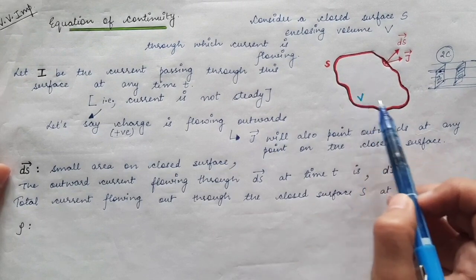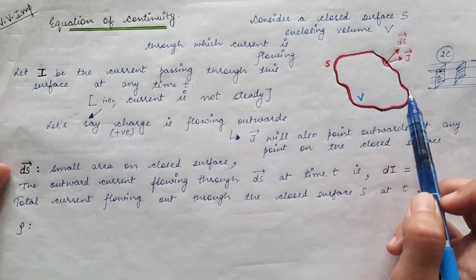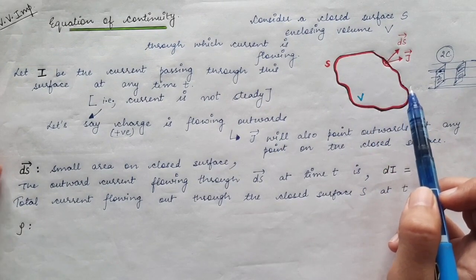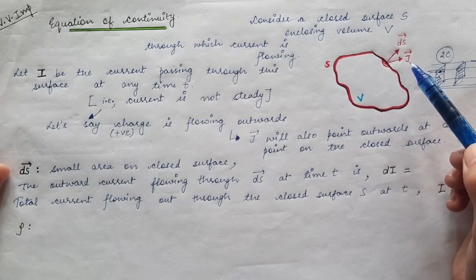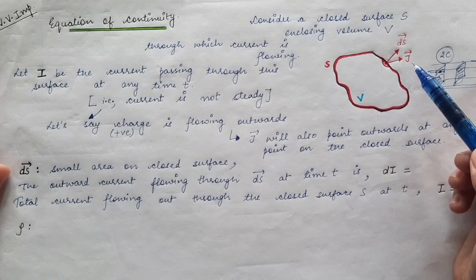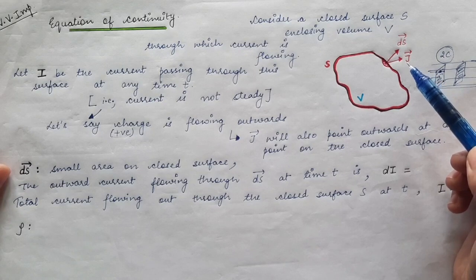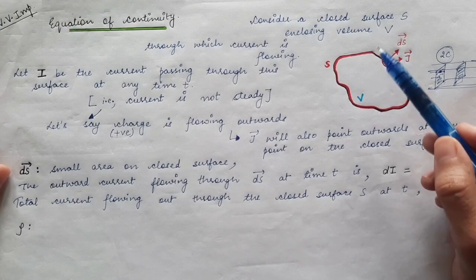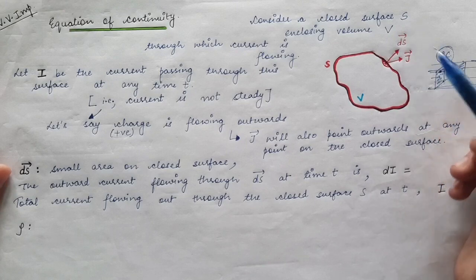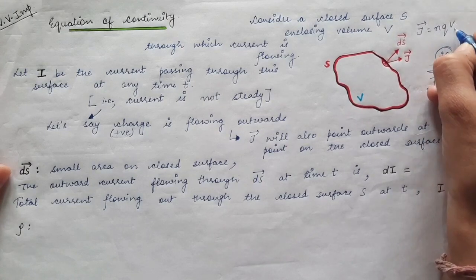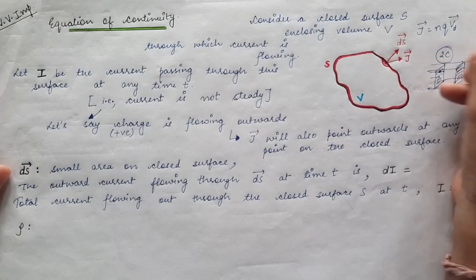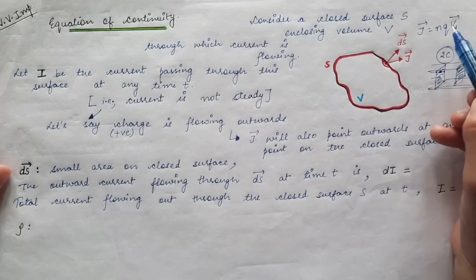So positive charges are present and they are flowing in the outward direction, due to which the current is flowing in the outward direction. This means the electric current density, which we were discussing in the previous lecture, will also be in the outward direction. So J vector is given by N into Q into Vd.